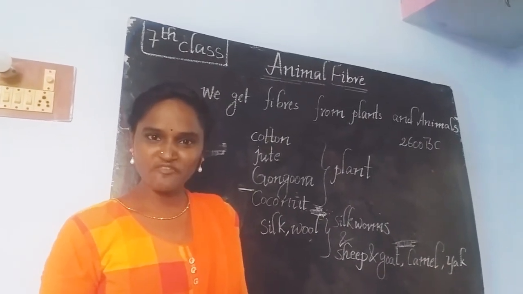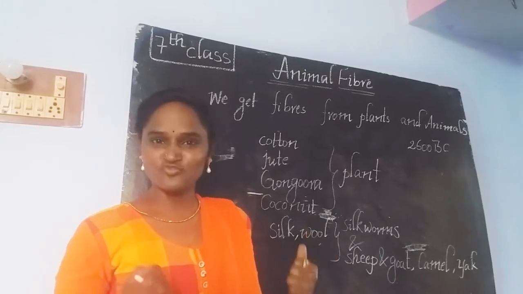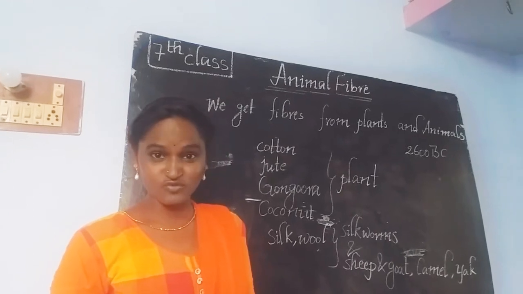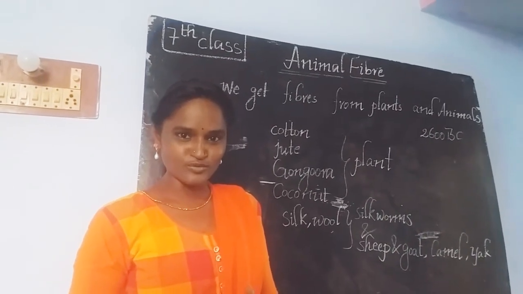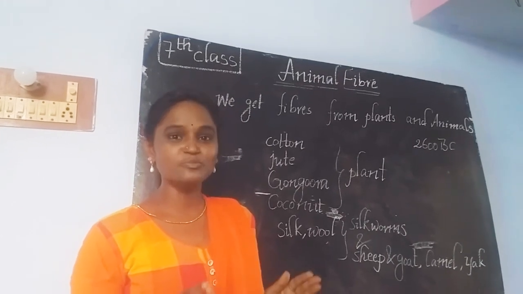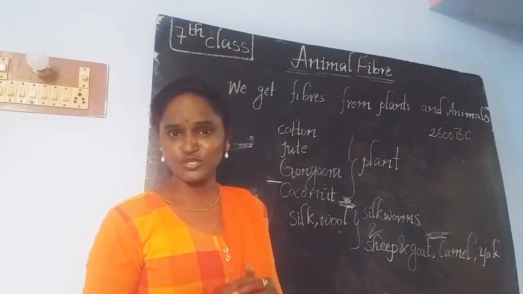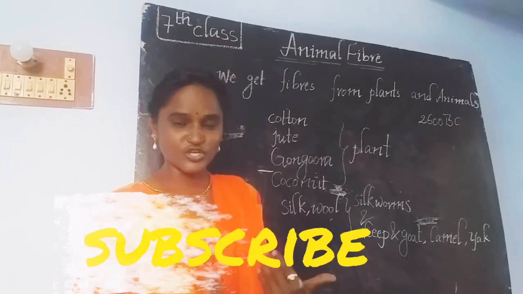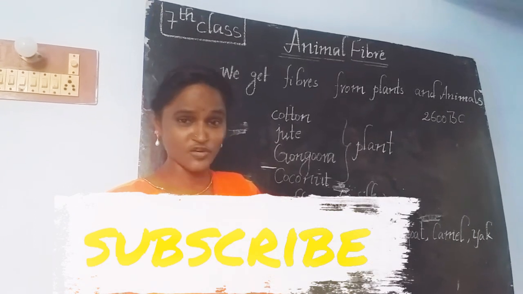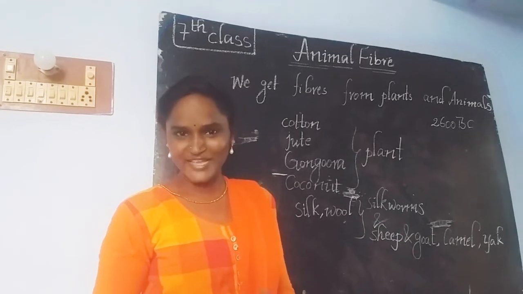What kind of clothes may we wear? We have interest to wear woolen sweaters, woolen blouses, woolen socks. Why? In order to protect our body from the outer atmosphere, because the outer atmosphere is very chill and cold. In order to protect our body temperature, we cover our body with woolen cloths.